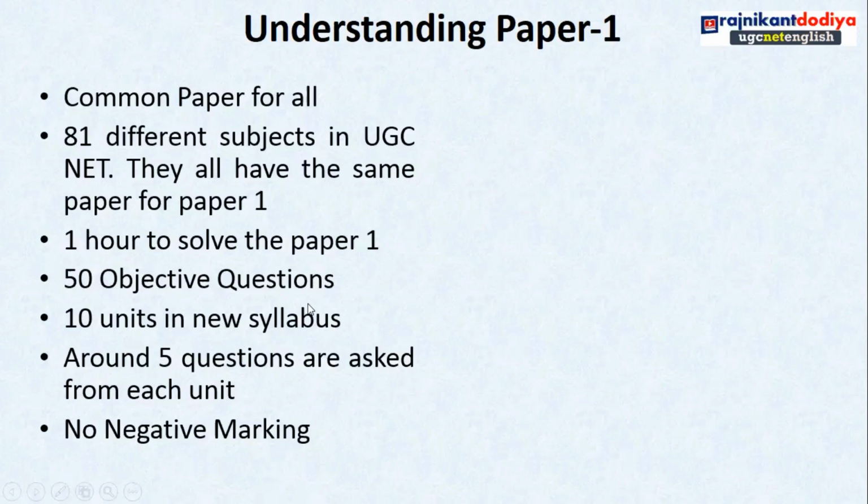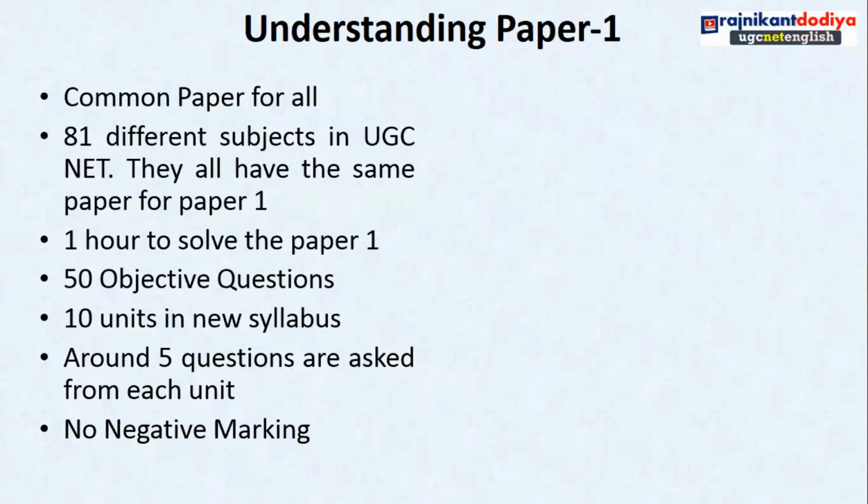Then there are 50 objective questions. Before this new syllabus, there were 60 questions, and you had to choose any 50 of them.